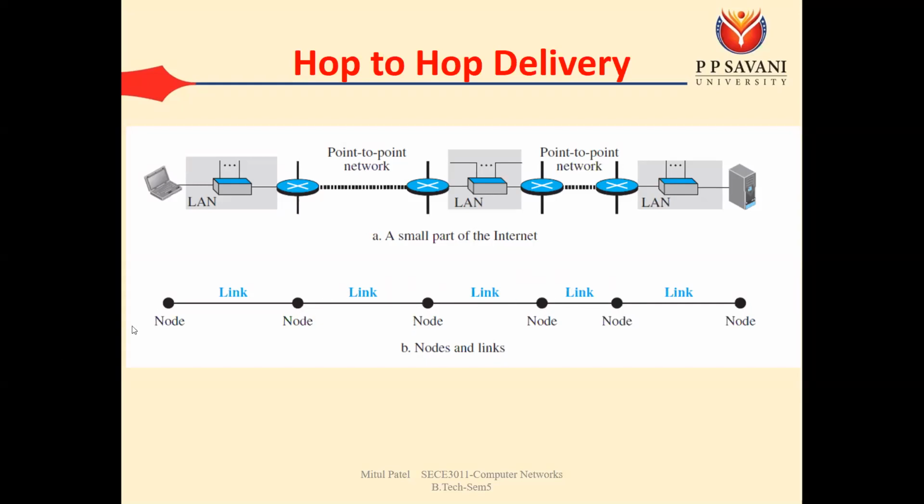For example, what is the meaning of encapsulation? When the source has decided to send the data, the data will first be sent to router 1. For that we require the MAC address of router 1. When we decide to send data to the destination, we require the default router, that is, to whom will we send the data first? To the default router. So first we require the MAC address of the default router. That's why we have the ARP protocol, which we will learn shortly, to see how ARP works.